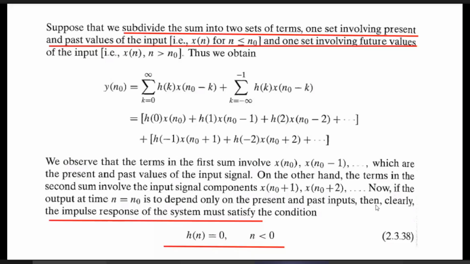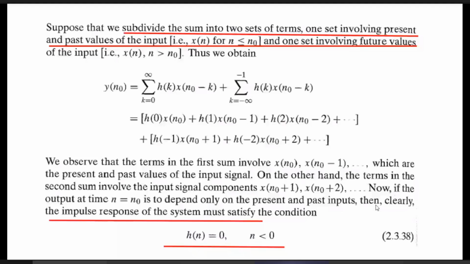Any system is dependent on its impulse response, that is transfer function, h[n] or H(z) in terms of Z domain. And if you know h[n], you can derive H(z) by calculating the Z transform. That will be discussed later. h[n] should be what? It is easily written in the last line of the slide, equation number 2.3.38 of the Proakis book, and it is given in the slide.